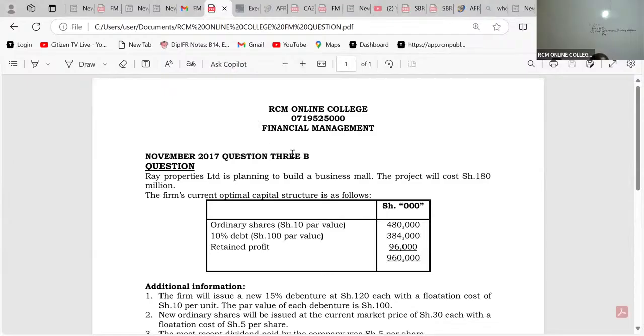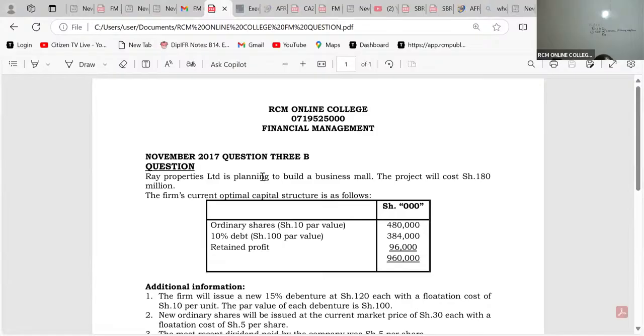This question will expose us a lot to capital structure decisions, to cost of capital questions. Most importantly, this concept of WMCC, weighted marginal cost of capital.